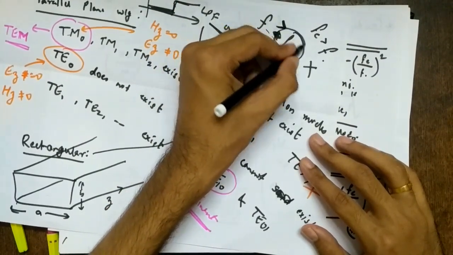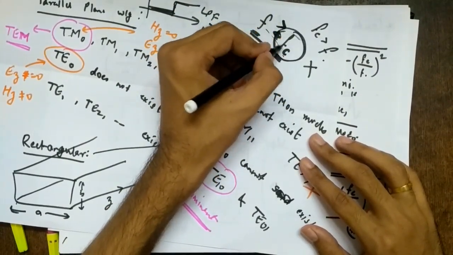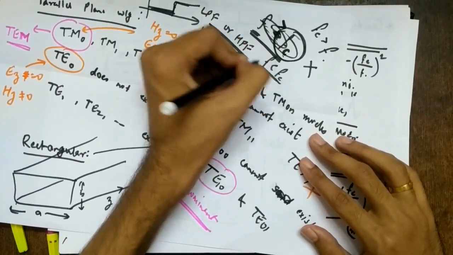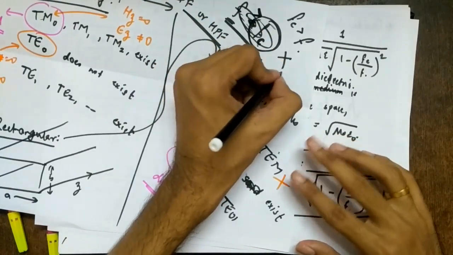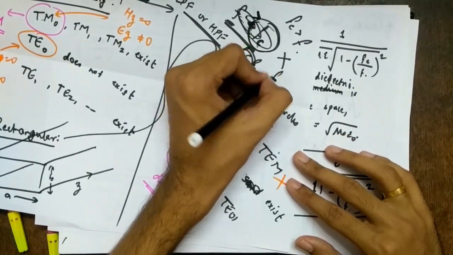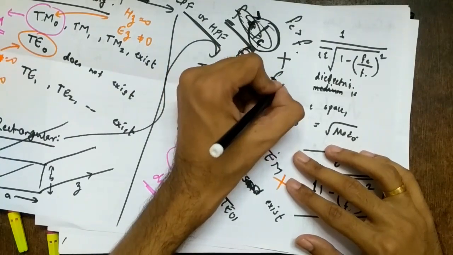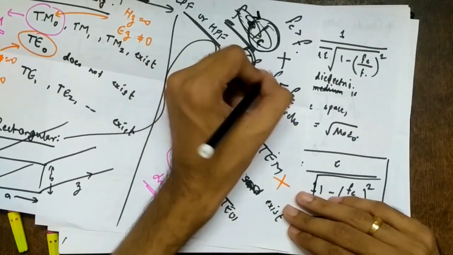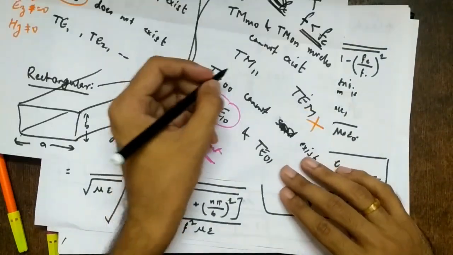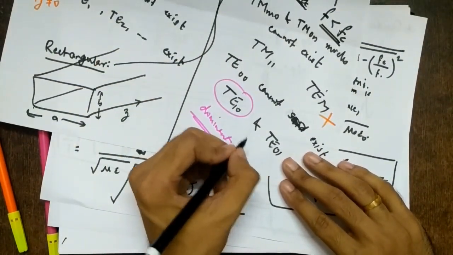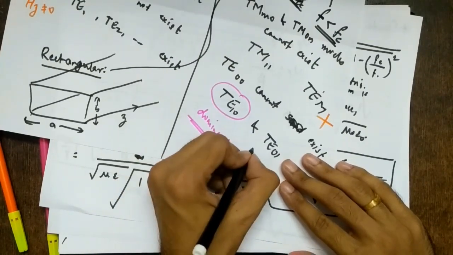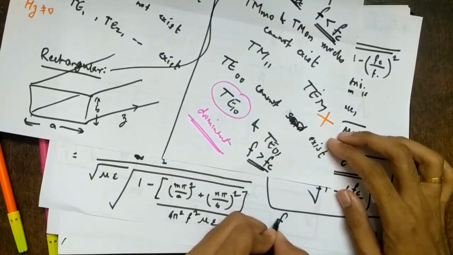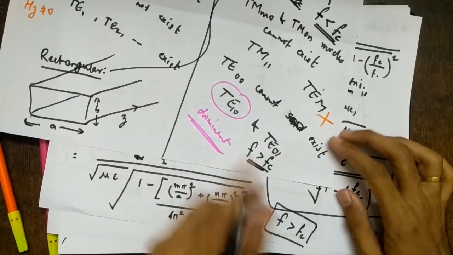See, the cutoff frequency: any frequency less than it, while explaining I explained it correctly, right? But what I mean now is the operating frequency f, the frequency at which the electromagnetic wave is propagating. If it is less than fc, there will be no propagation inside the waveguide. That's what I was explaining here. But if I want the electromagnetic wave to propagate inside the waveguide, obviously the frequency should be greater than the cutoff frequency. Means f should be greater than fc, right?